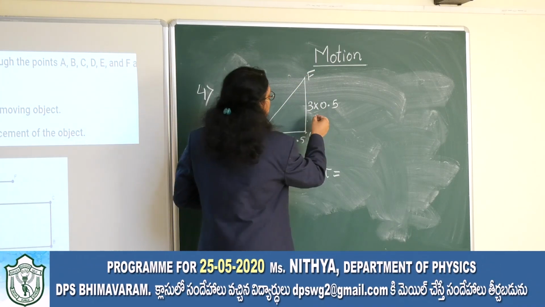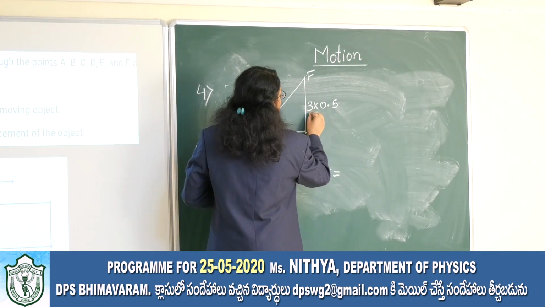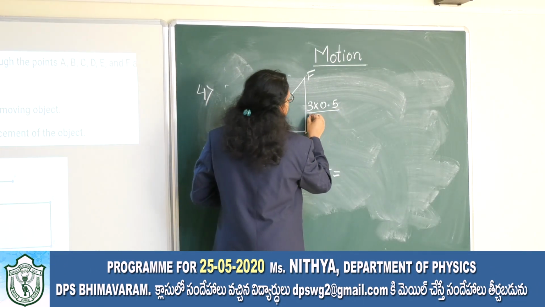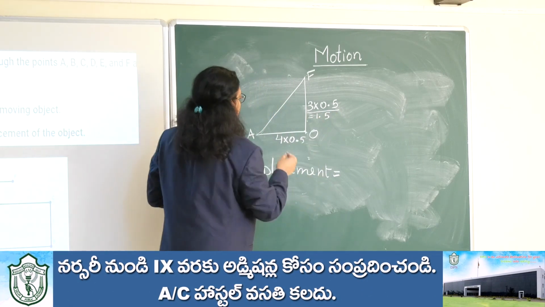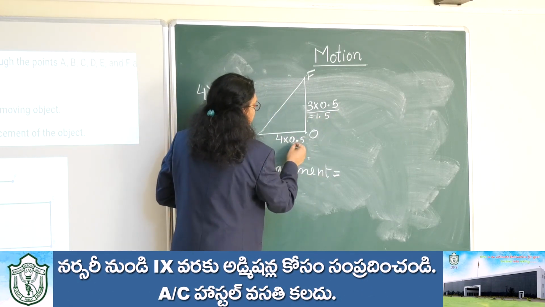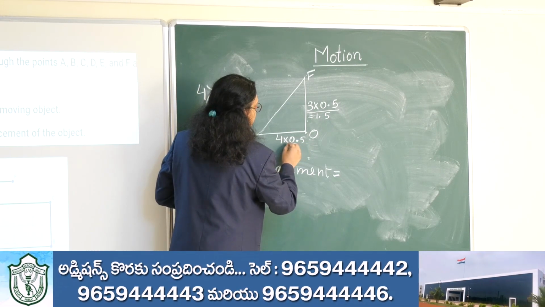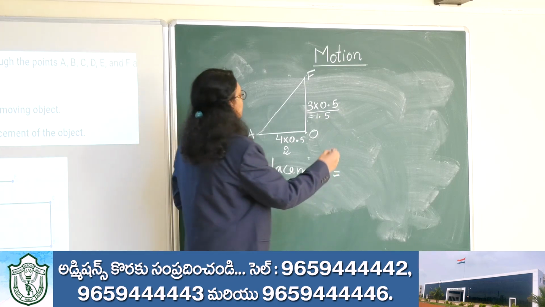We know that 3 into 0.5 is nothing but 1.5, and 4 into 0.5 is nothing but 2.